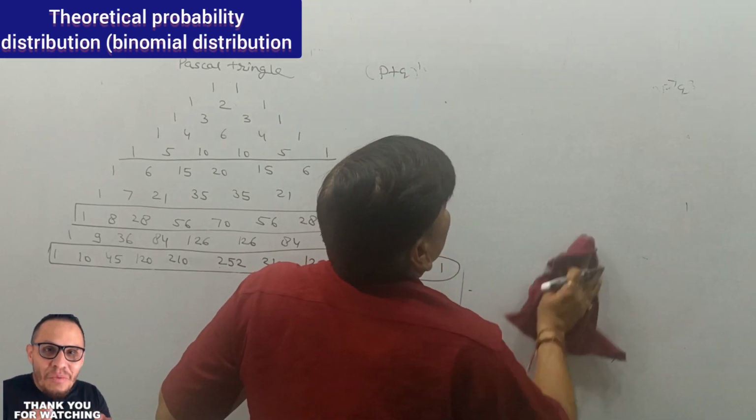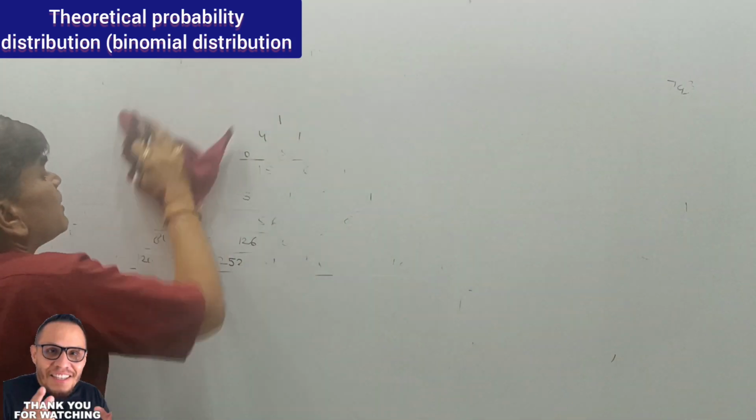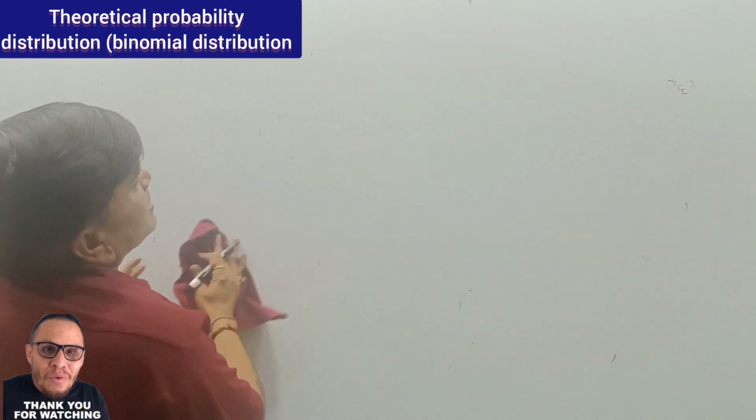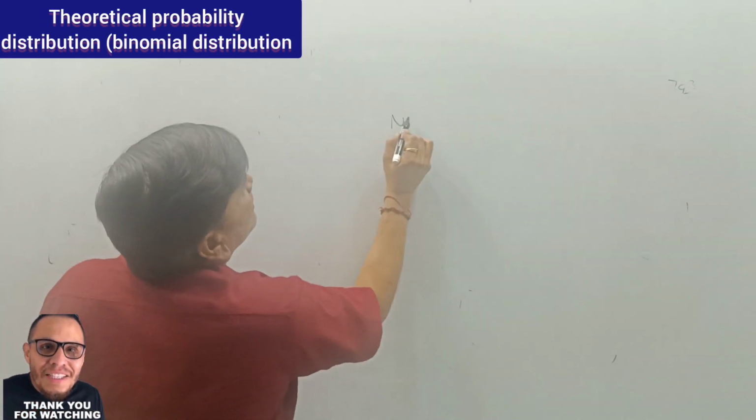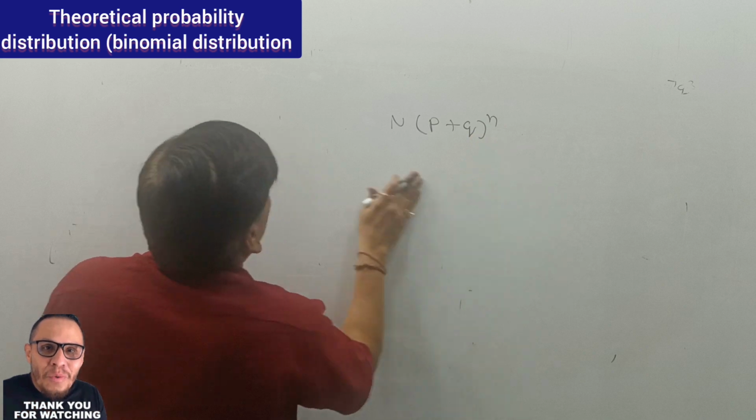So we are having the first method, that is called the binomial distribution, and the formula for the binomial distribution is this, like P plus Q raised to power n.